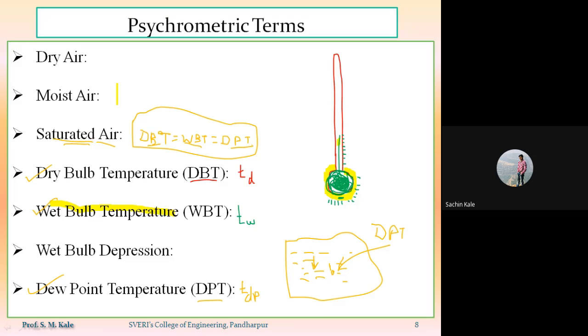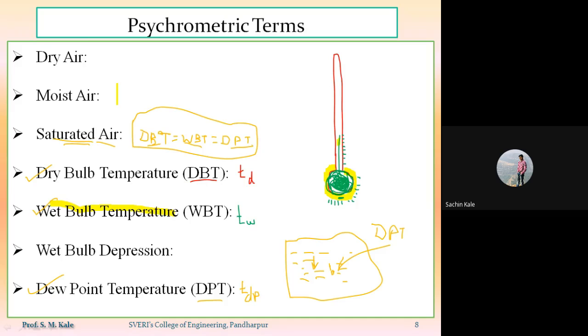Have you got the concept? Yes or no? Write in the chat box. Okay. Now, suppose you are having the surrounding air. So that surrounding air, presently that surrounding air will be the moist air. That will not be the saturated air.